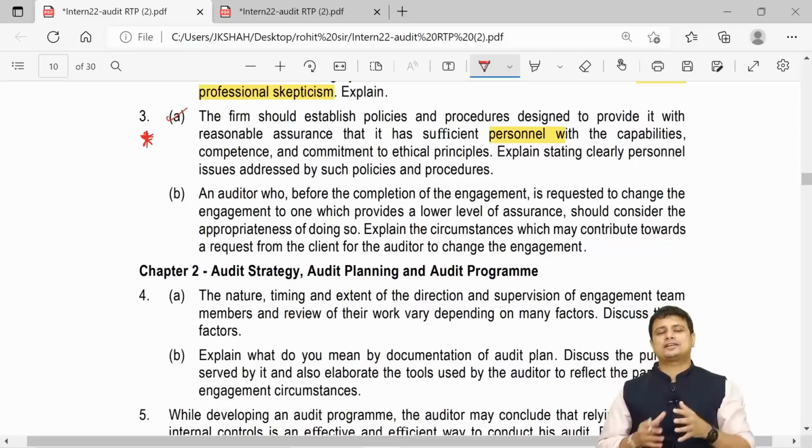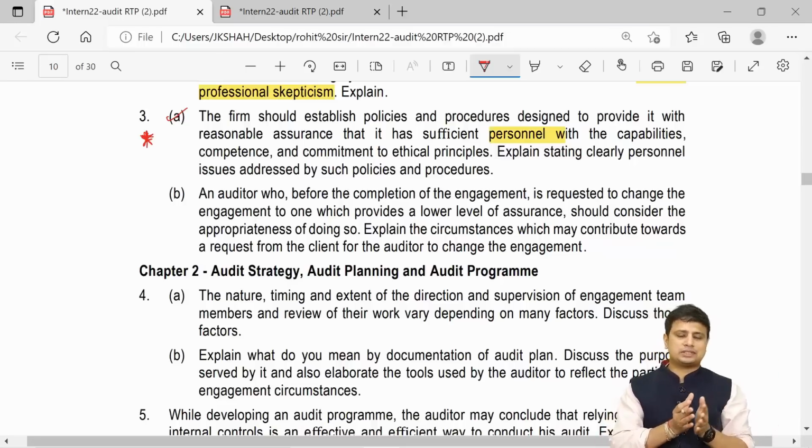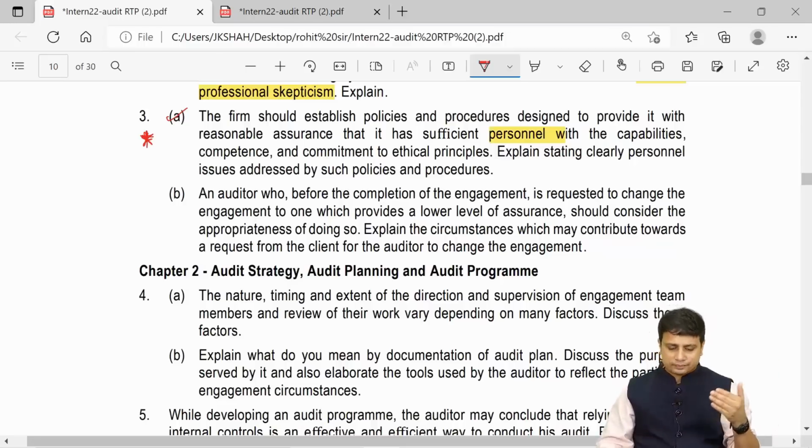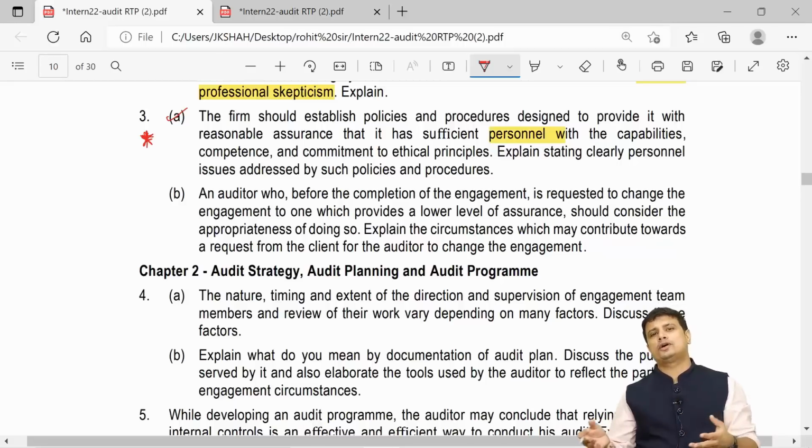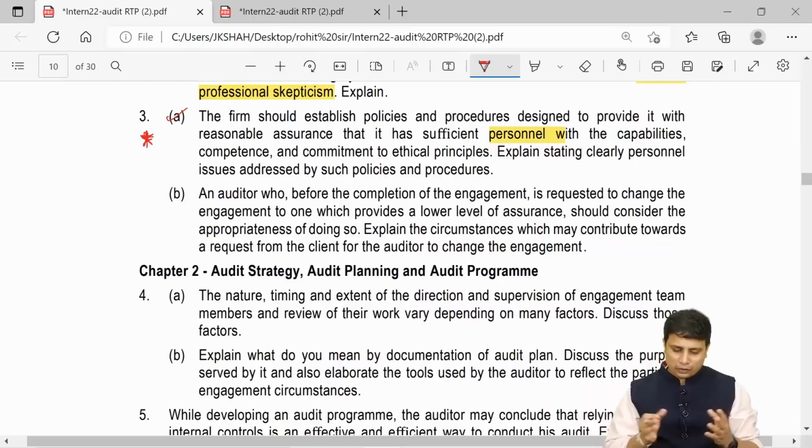So if the management asks us to change the terms of engagement, we will see whether the change is valid or invalid. If it is invalid, then it leads to a lower level of assurance. We will not accept. But if management and those charged with governance do not allow you to continue with the original terms of engagement, this will result in a limitation in scope of audit, and in that case the auditor shall withdraw after fulfilling the legal obligation.